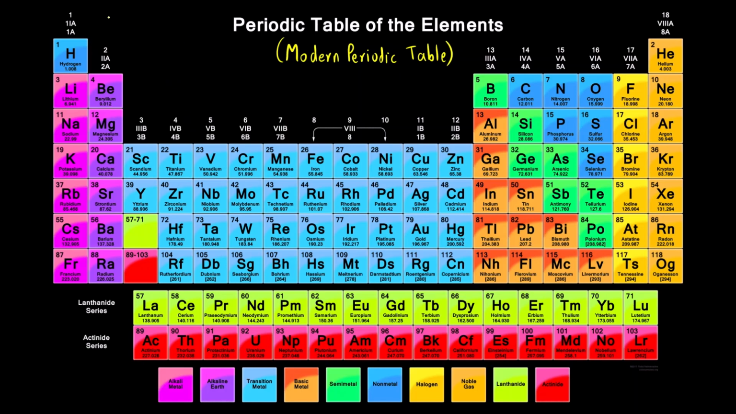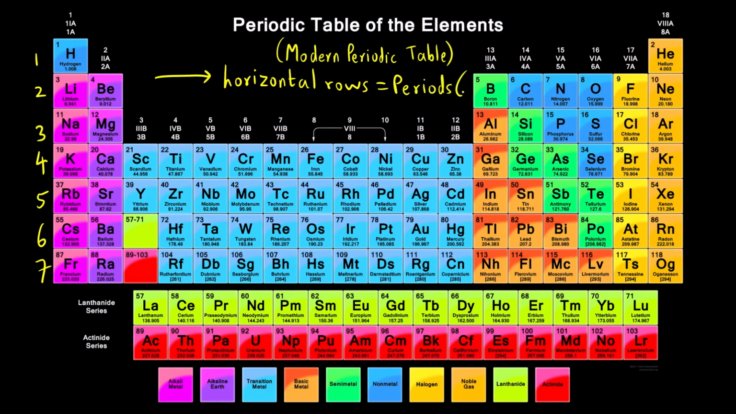This periodic table is basically divided into several groups or blocks. Before understanding the blocks, you can see that there are some horizontal rows. How many rows are there? 1, 2, 3, 4, 5, 6 and 7. So there are 7 horizontal rows. They are called periods.